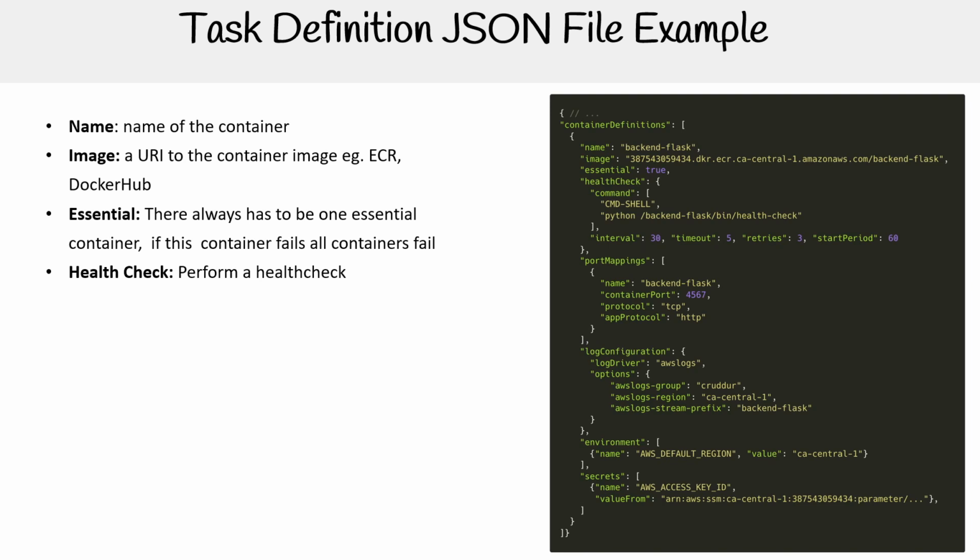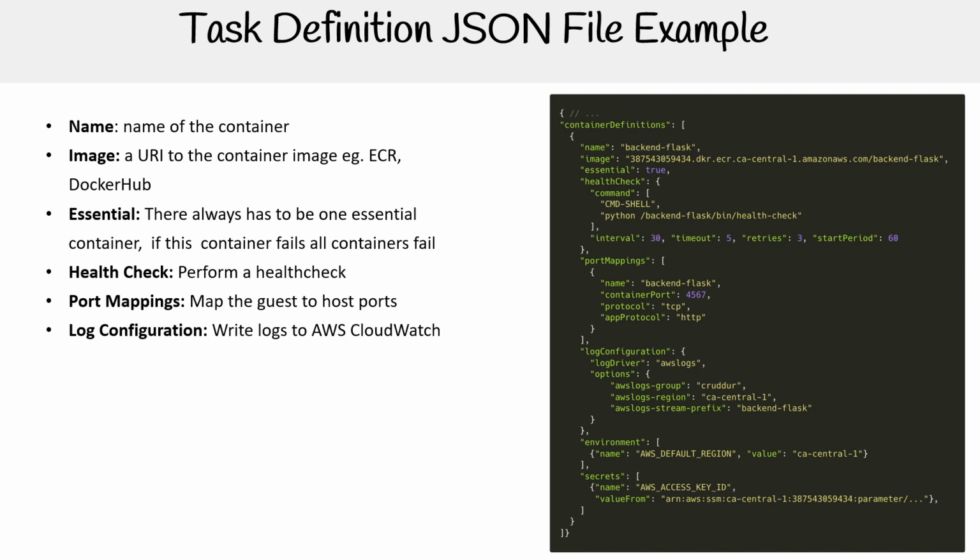We can perform a health check if we want to. So in the example on the right-hand side, we actually have a Python script that would do a health check against the internal application server to see if it's healthy. So that is a way that we could do that. We have port mapping, so to say what port maps to what. And we'll talk about those port mappings in a separate slide because depending on your networking mode, it's going to change. You have your log configuration.